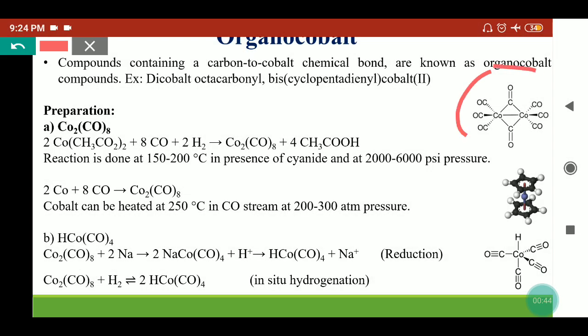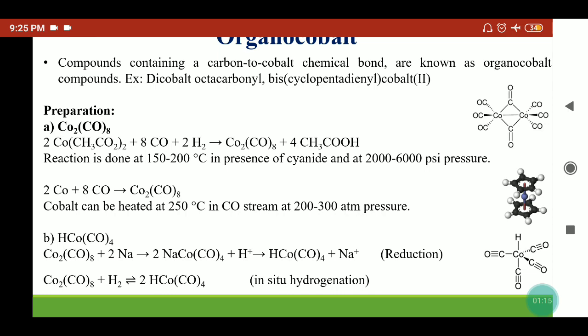It can form a cyclopentadienyl cobalt complex, that is a sandwich complex, and also a cobalt tetracarbonyl hydride complex. So different types of cobalt complexes where the cobalt forms a bond with carbon are considered organometallic complexes. Now we will look at the synthesis methods, how we can synthesize these cobalt carbonyl complexes.